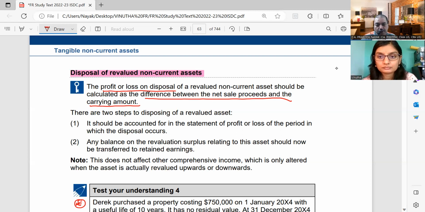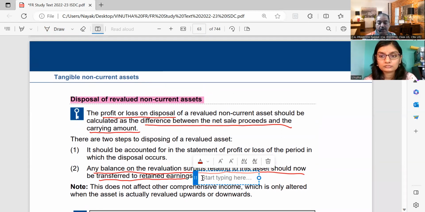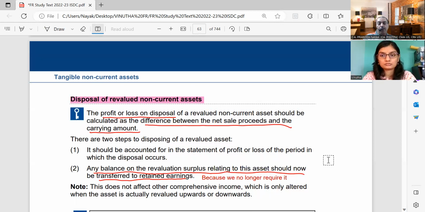Okay. So any balance on the revaluation surplus relating to this asset, not all assets, relating to the asset sold, should now be transferred to retained earnings. Why? Because we no longer require it. If the asset is not there, we no longer require anything related to that asset. Okay.